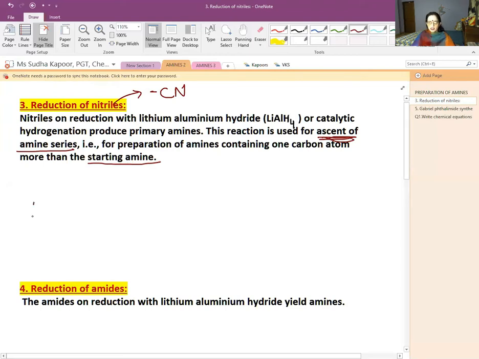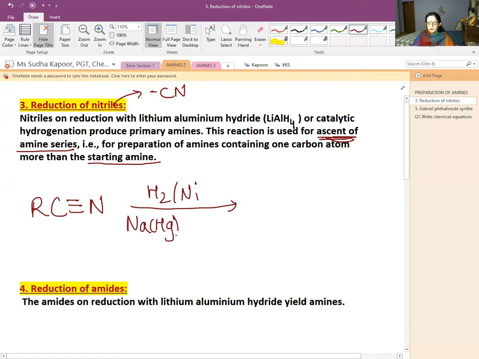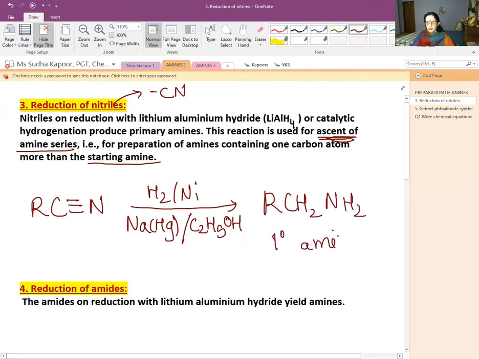So let us see how the reaction takes place. RC≡N, the cyanide or nitrile group. Then there may be hydrogen with nickel, or we can use sodium amalgam in ethanolic medium. Then we will get RCH2NH2, which is the 1 degree amine.